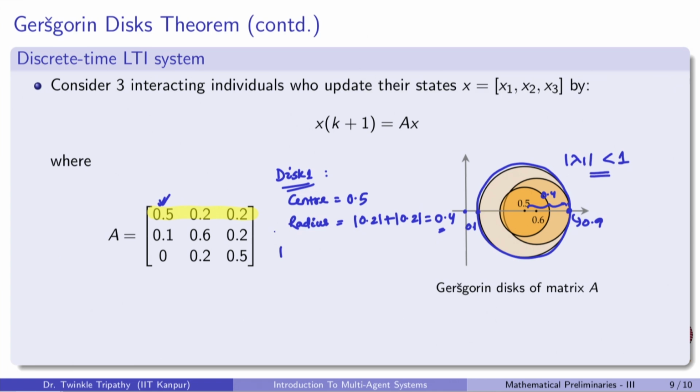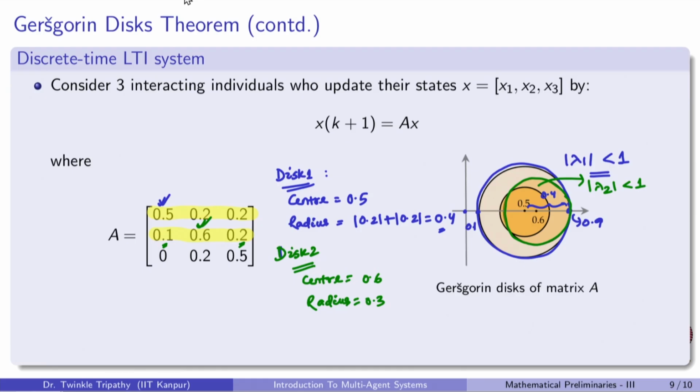Now, let us look at the second disk. It has a center at 0.6 and its radius is equal to 0.1 plus 0.2, which is simply 0.3. Again, the disk looks like this, and it easily follows that for this disk as well, the absolute value of the eigenvalue is strictly less than 1.